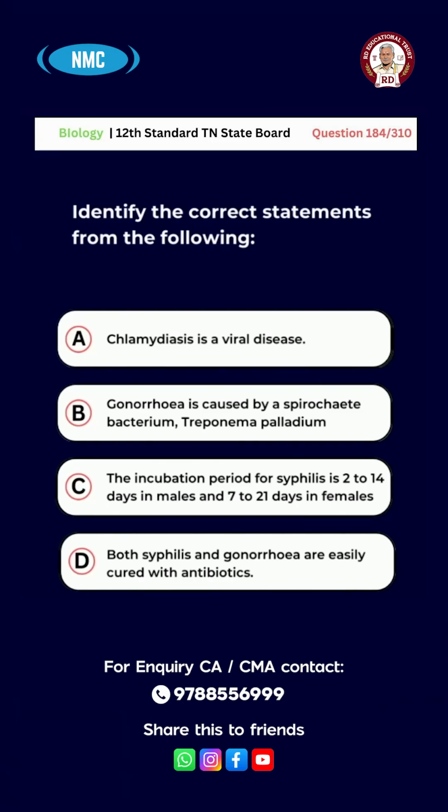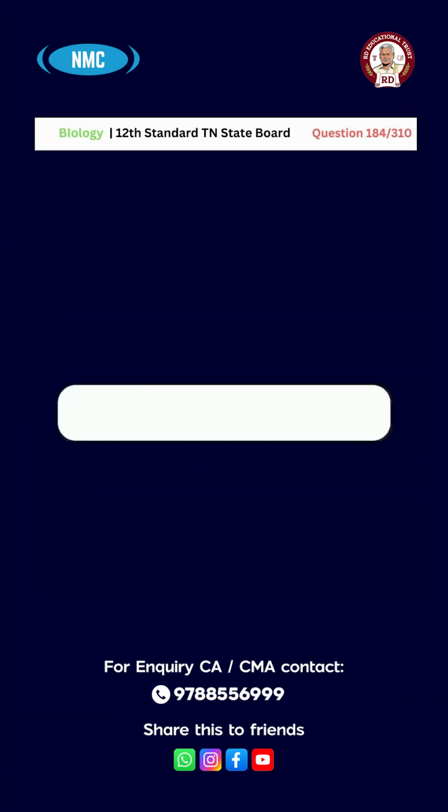C. The incubation period for syphilis is 2 to 14 days in males and 7 to 21 days in females. D. Both syphilis and gonorrhea are easily cured with antibiotics. And the right answer for this question is option D. Both syphilis and gonorrhea are easily cured with antibiotics.